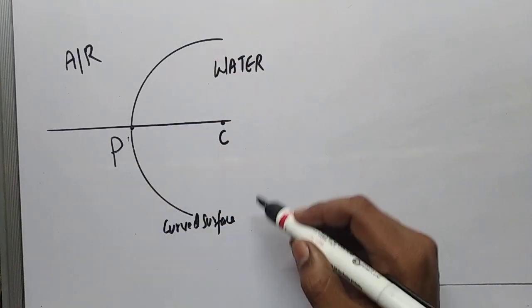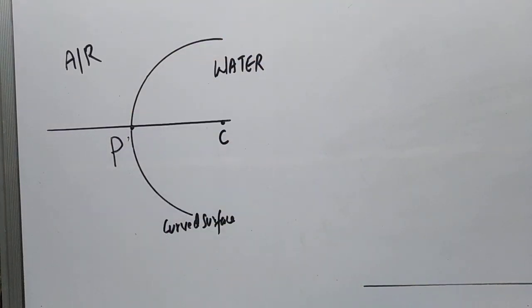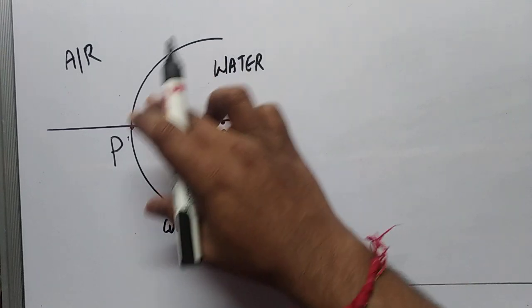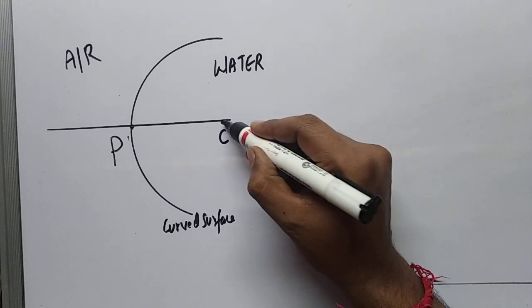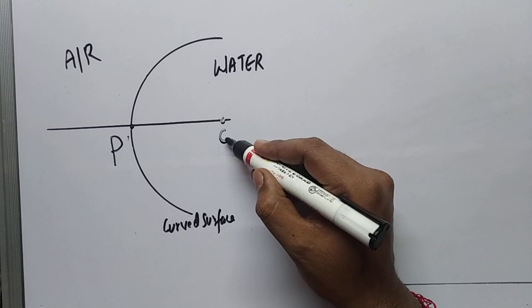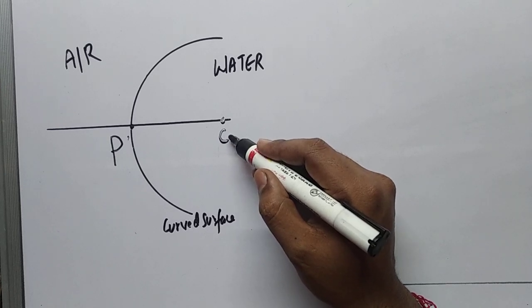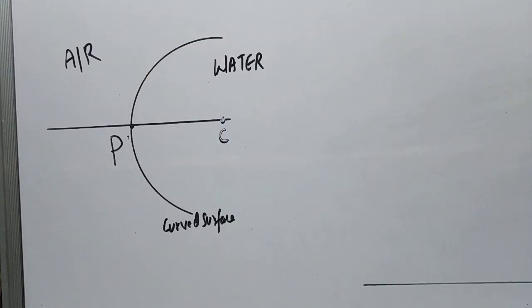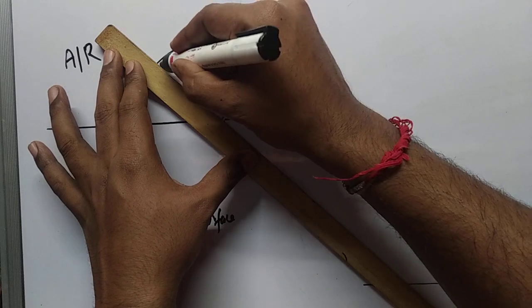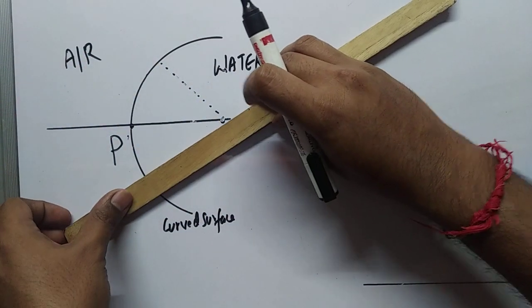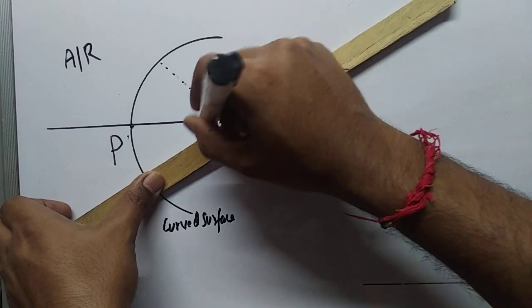This curved surface is a part of a sphere. This is a curved part, and this is the point C, which is nothing but the center of the sphere. This is known as the center of curvature, denoted with capital C. If you draw any line to the curved part, let me draw a line to the curved part, this line can be denoted as a normal. This line will be considered as a normal.